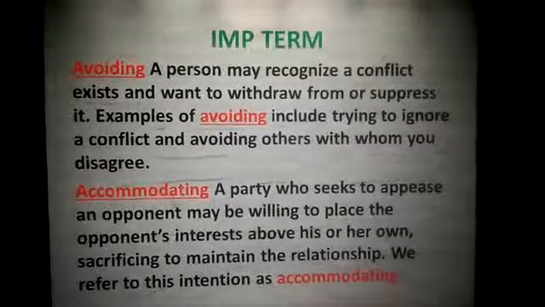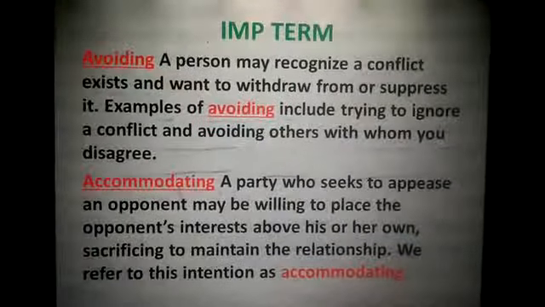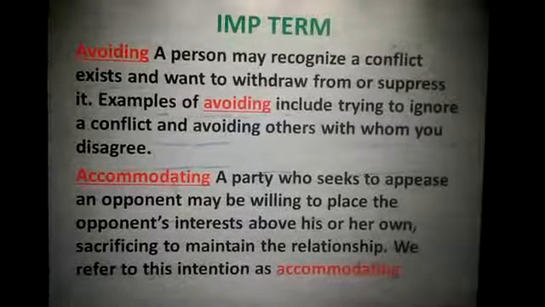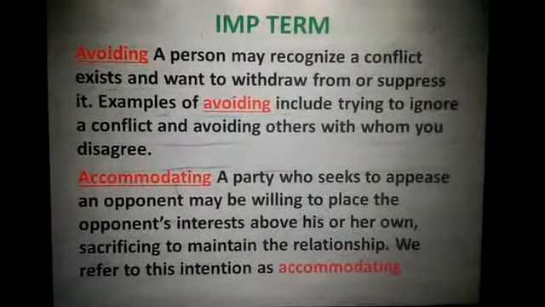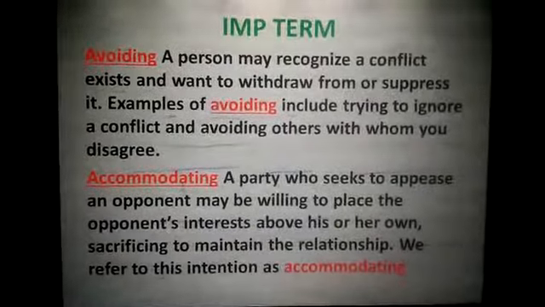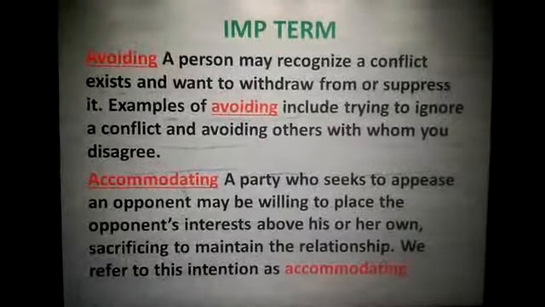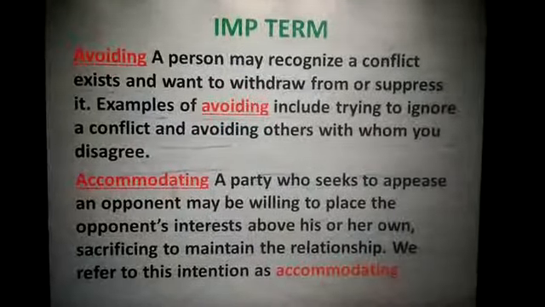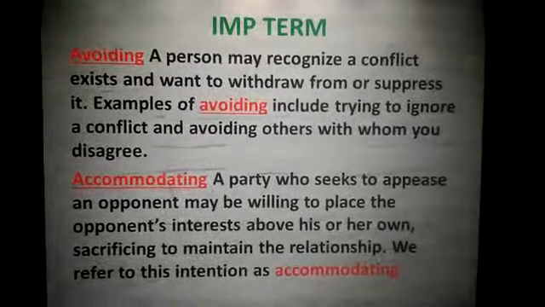Let's see some other important terms. Avoiding. What is avoiding? A person may recognize a conflict exists and want to withdraw from or suppress it. He can withdraw from it or suppress it. Examples of avoiding include trying to ignore a conflict and avoiding others with whom you disagree.